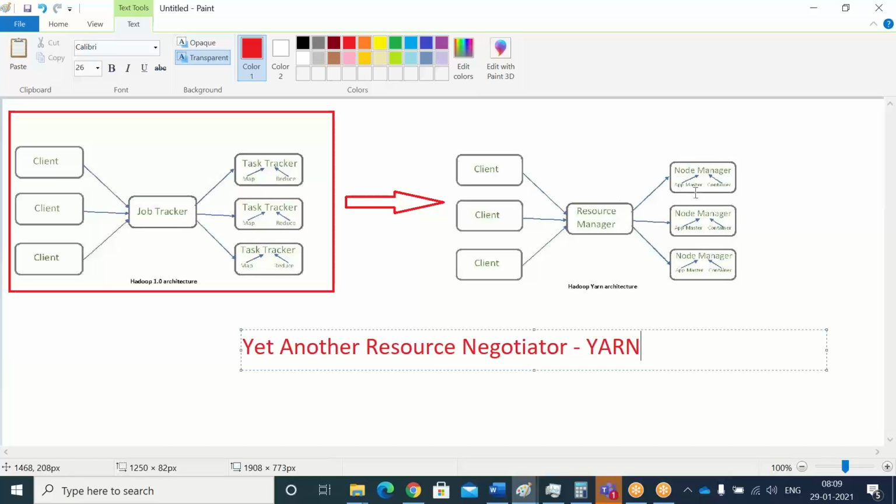So: RM, NM, AM. The entire Hadoop resource management has been replaced by the Yarn client. Nowadays it is more accurate, and resource management is handled very efficiently, in a very good manner. There is no wastage of resources in the Yarn architecture.